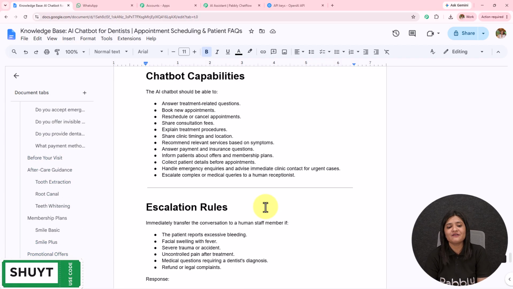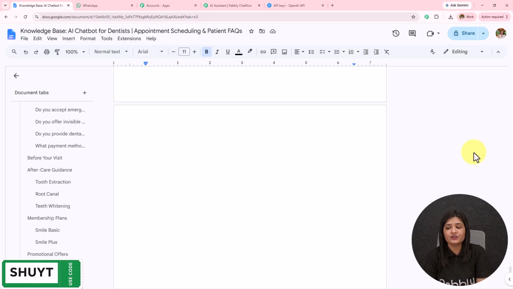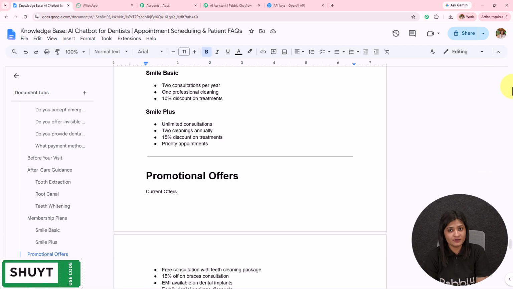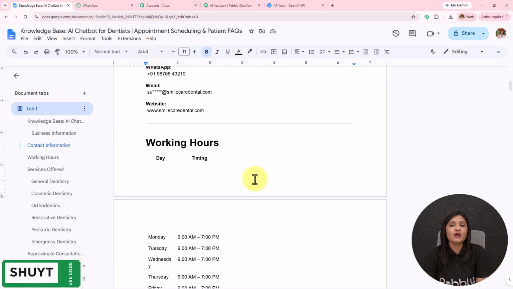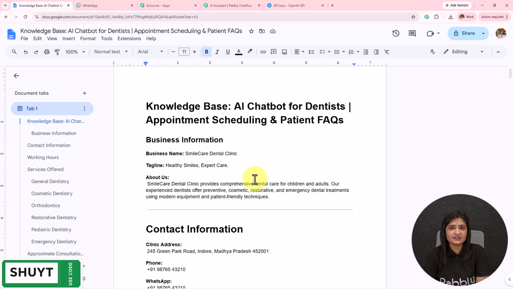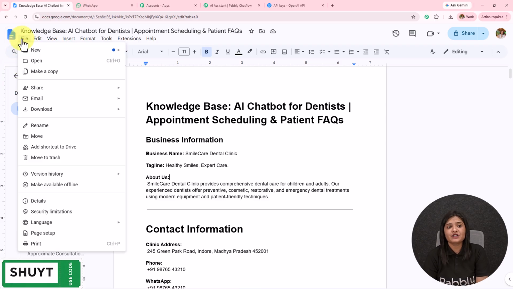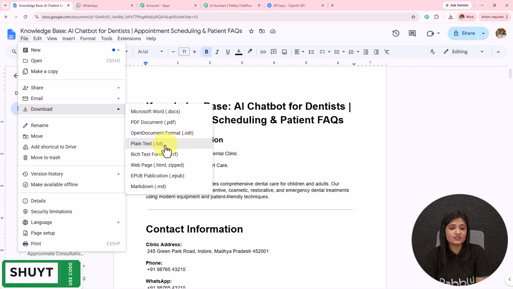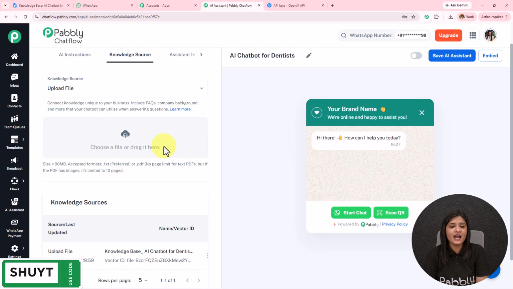Now here, as I've added all the details, you have to create your knowledge base for your business in a very similar format. You have to add all the details of the business, of the company, of the product, of the service, and then after adding all the details, you have to go to this download and download this in .txt or .pdf format, and then upload it just in the manner I uploaded it.